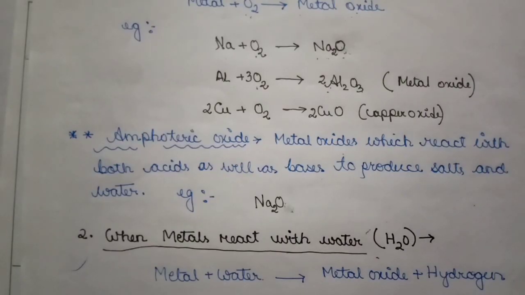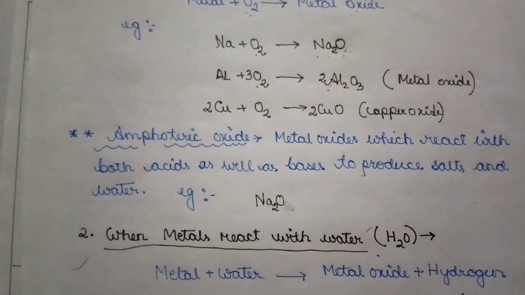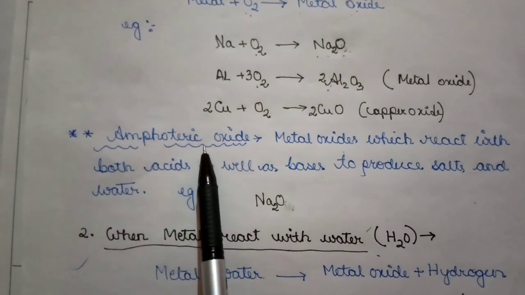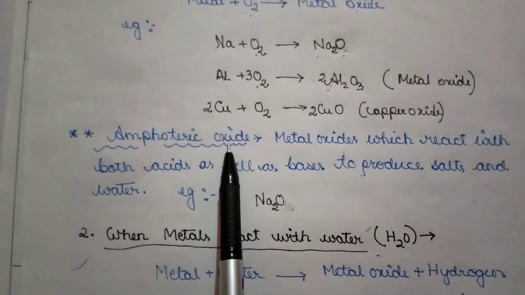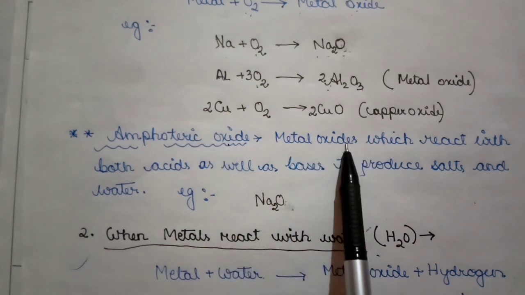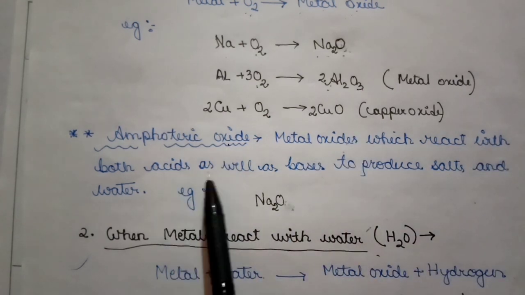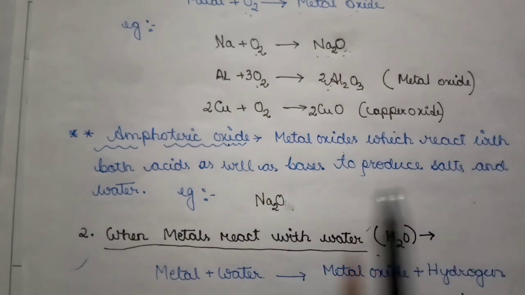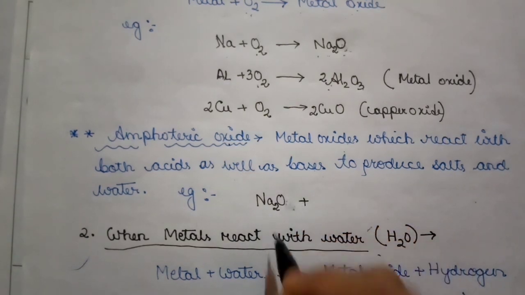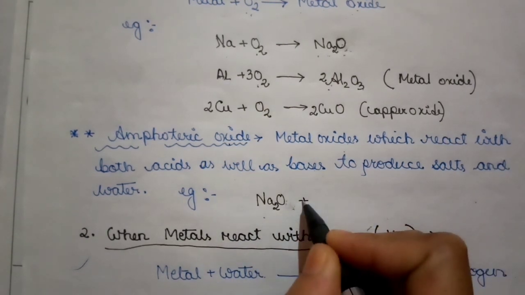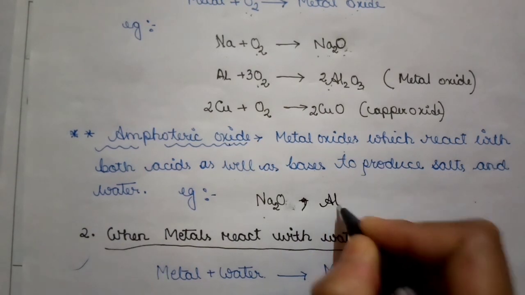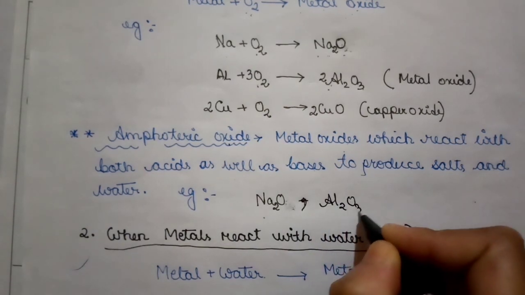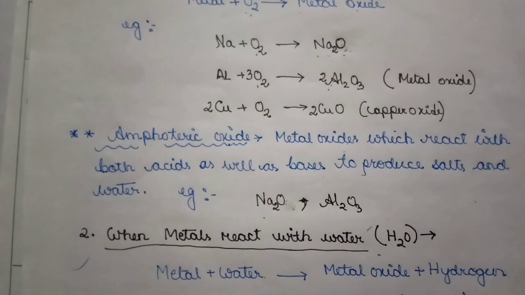In the first chemical property, you will find a term, amphoteric oxide. An amphoteric oxide is nothing but a metal oxide that reacts with acids as well as bases, always producing a salt and water. Sodium oxide is a metal oxide. Aluminium oxide, Al2O3, is a metal oxide. So let's take an example of an amphoteric oxide.